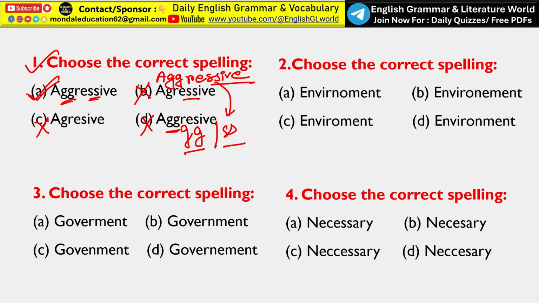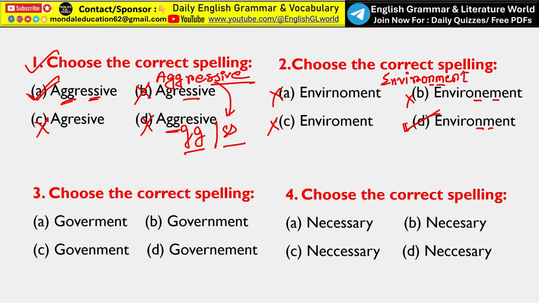Next, choose the correct spelling. Which one is correct? Look, in the spelling of environment, we have to understand the correct spelling, that is E-N-V-I-R-O-N-M-E-N-T. Here A is not the correct answer, C is totally wrong, also B is totally wrong because here it is N and here M. So option D is the correct spelling.